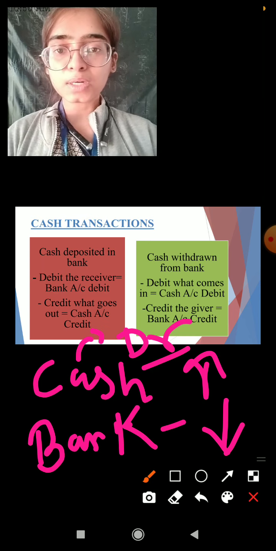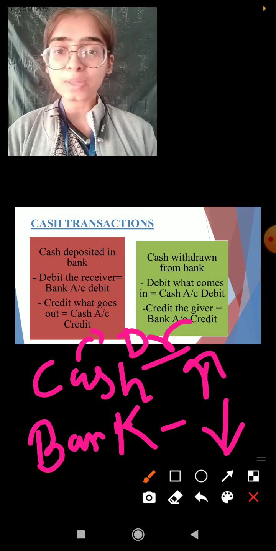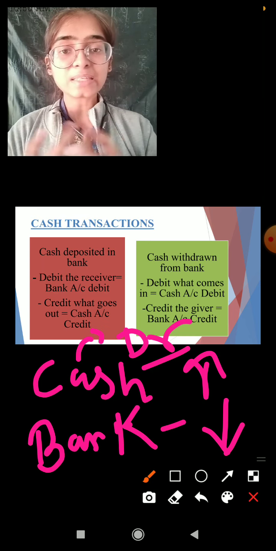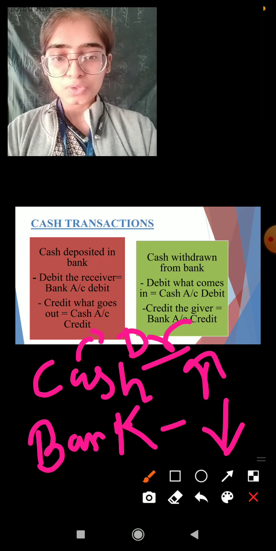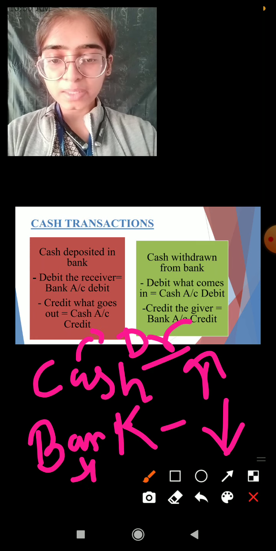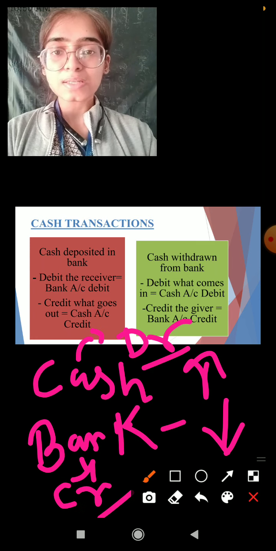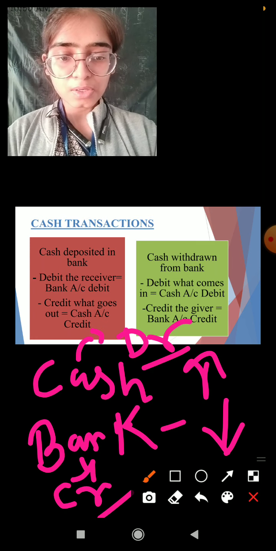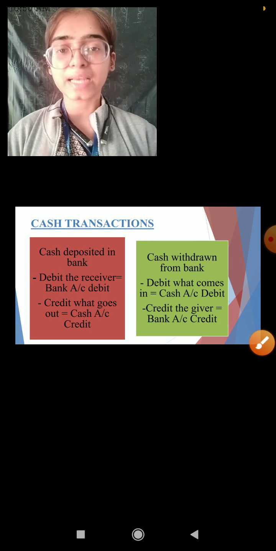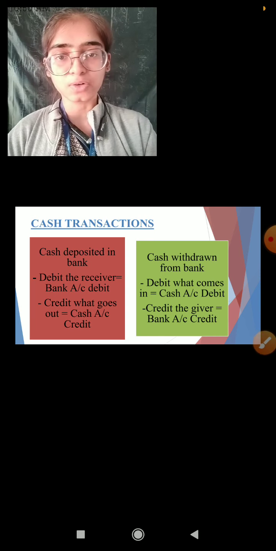And who is the giver of the money? हमें पैसे मिले कहाँ से? We received the money through the bank only. So over here, bank is going to be credited because bank is the giver of the money. Clear? So this is how we are going to record the cash transactions in the books of journal.